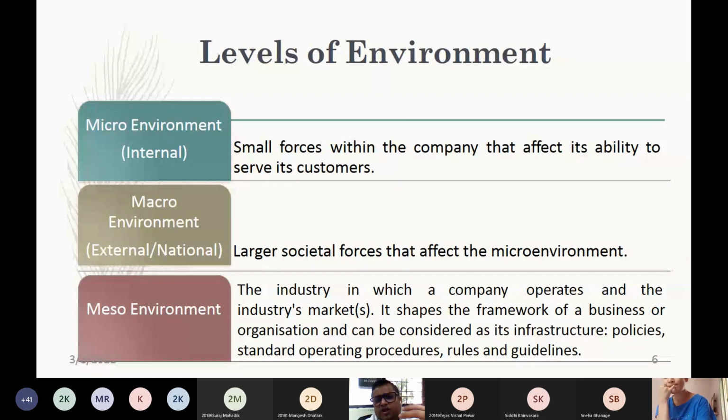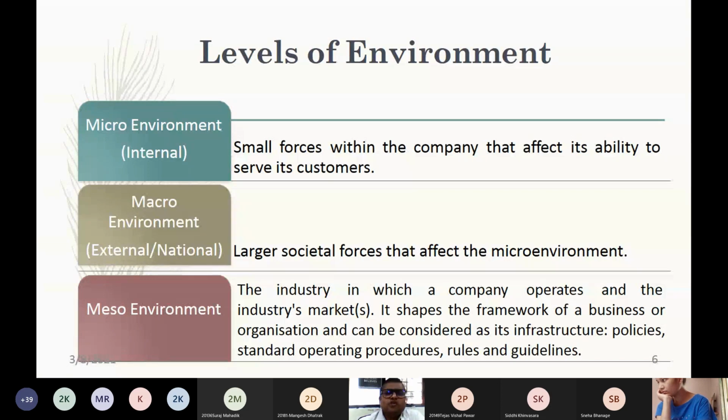The support which is being provided in the form of UPI payment, credit cards, debit card payments, and EMI payment has fueled the growth of the online economy in India. So this macro environmental change has resulted in the companies shifting their strategy, shifting their focus from the offline stores to the online stores. Most of the companies, most of the brands today, are giving more attention to the online stores and creating online visibility as compared to offline visibility. So this is an example.